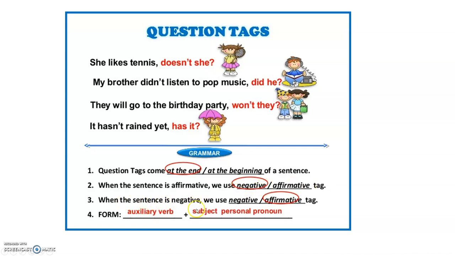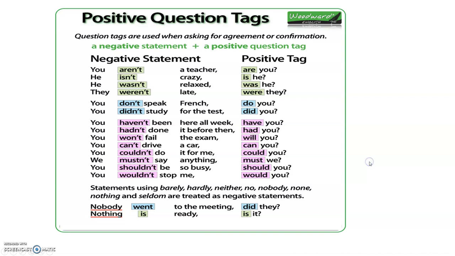When the sentence is negative, we use affirmative. Affirmative meaning positive question tag. And what is the form when you write a question tag? You have auxiliary verb plus subject, personal pronoun. Like see here, we have the verb and your personal pronoun, he or she. Here it is my brother, so obviously it will be he. Okay? That's the way you're going to do your question tag.